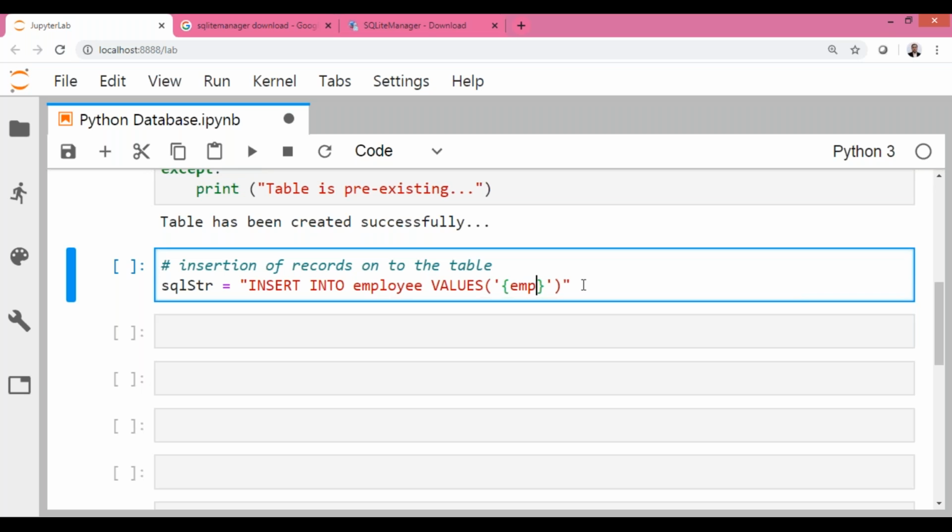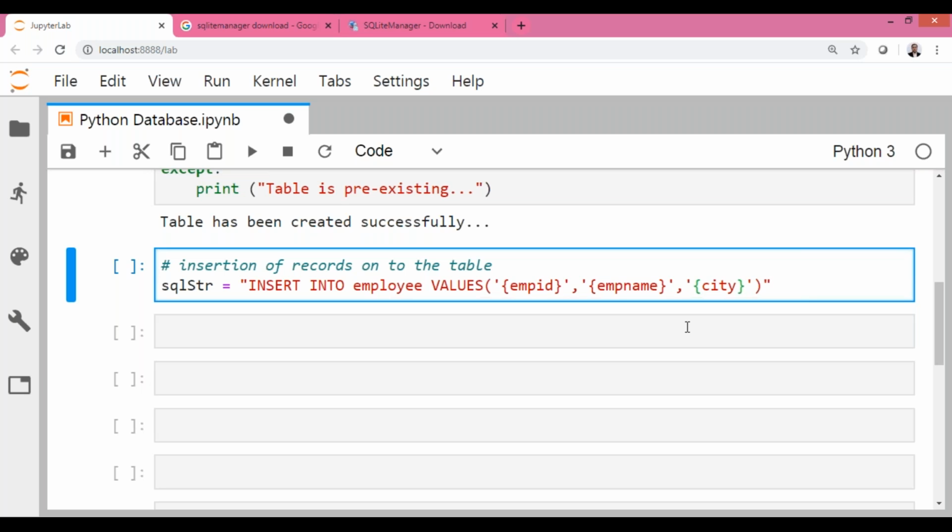So I'm going for EMP ID. You can give any name here. It is not mandatory that this name must be the same as the attribute name. So I'm making this EMP ID, comma. Next one is EMP name, which is also a placeholder. Now we are going for the city, which is also kept in a placeholder. So this particular string is incomplete actually.